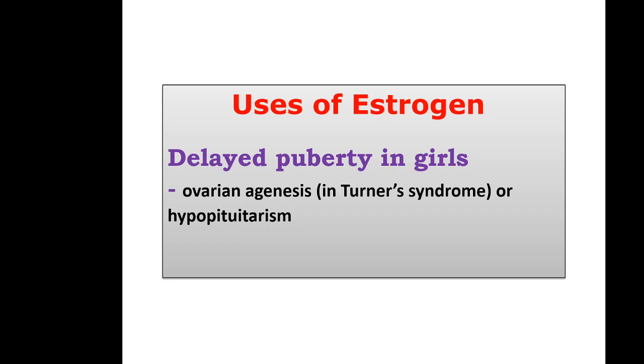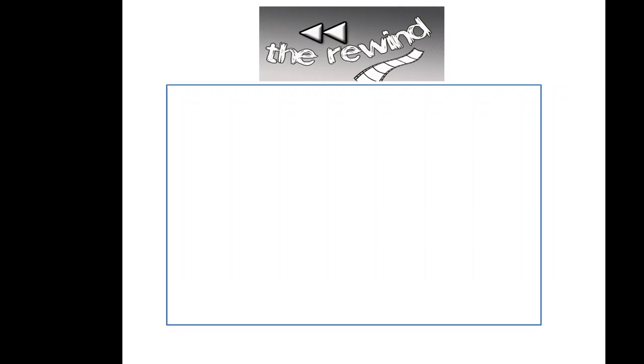So we have seen three uses of estrogens. First, HRT, hormone replacement therapy. Then oral contraceptives; we will study contraceptives in detail in a separate lecture, along with adverse effects of estrogen. And the third use is delayed puberty in girls in cases of ovarian agenesis or hypopituitarism. So these are the uses of estrogen. Let us rewind what we have covered.